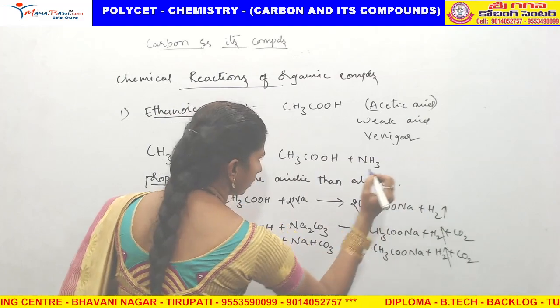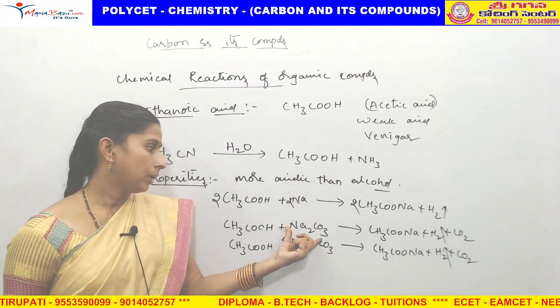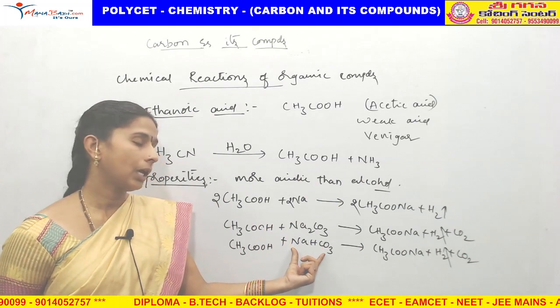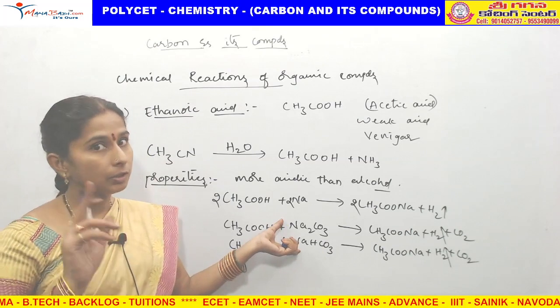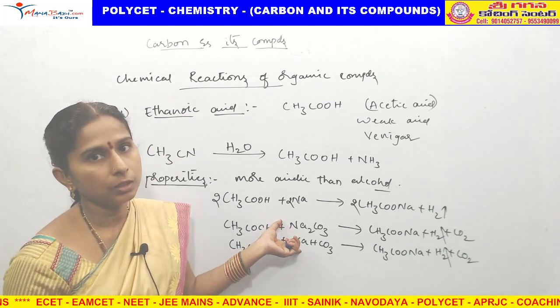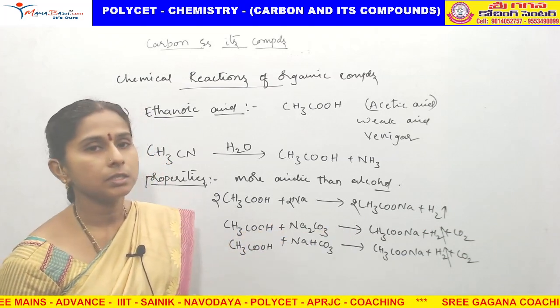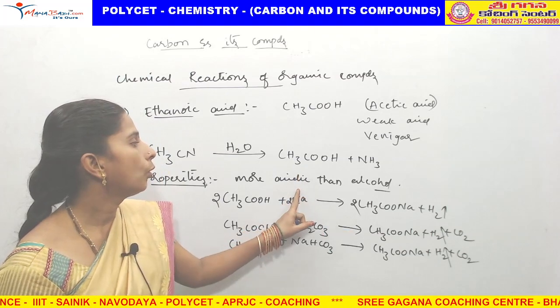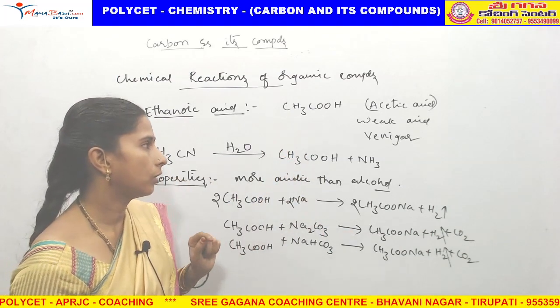How can you say? Means these two are basic in nature. Na2CO3 and NaHCO3 are basic salts. These do not react with alcohol, means that much acidity is not there for alcohols, but they react with acetic acid and release the CO2 gas. So carboxylic acids are more acidic than alcohol.